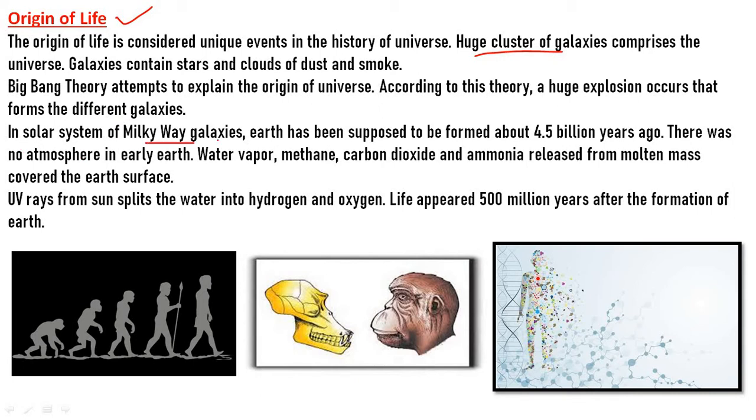In the solar system of the Milky Way galaxy, the Earth is supposed to have formed about 4.5 billion years ago. There was no atmosphere in the early Earth. Water vapor, methane, carbon dioxide, and ammonia released from the molten mass covered the Earth's surface. The UV rays from the sun split the water into hydrogen and oxygen. Life appeared 500 million years after the formation of the Earth. The gradual development of life from simple to complex organisms, from inanimate, that is non-living, objects, spontaneously, is called the origin of life.